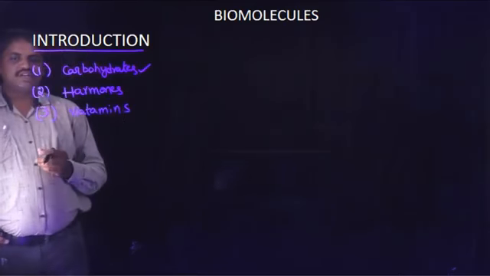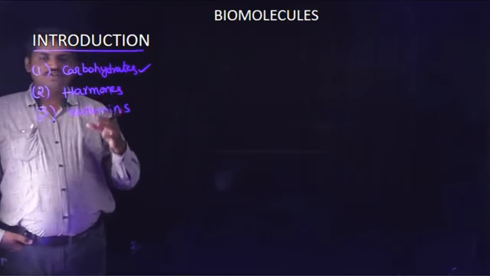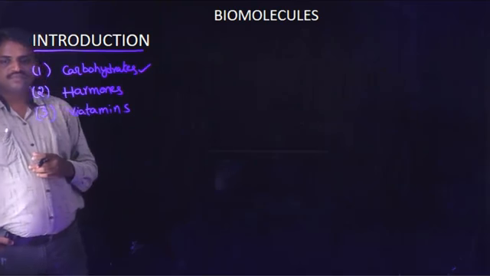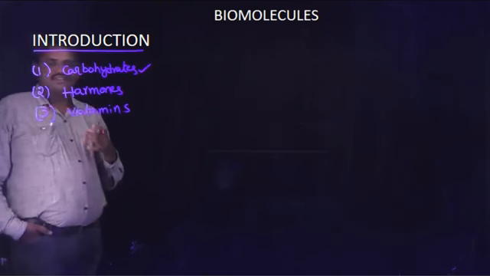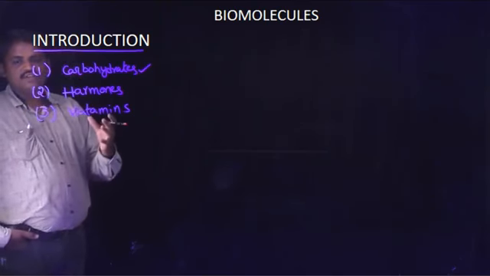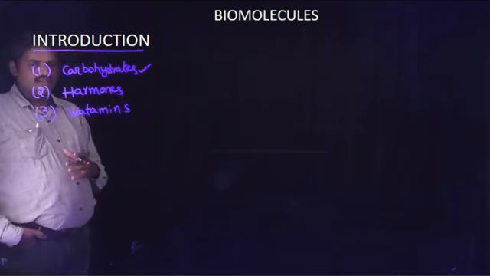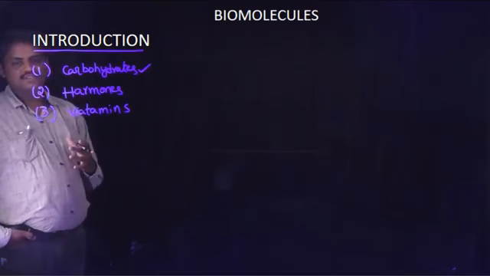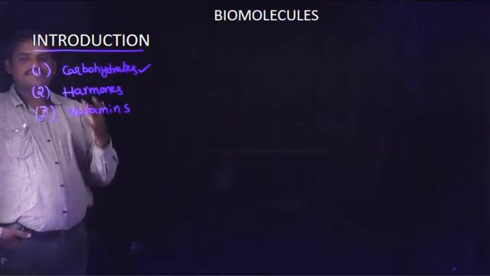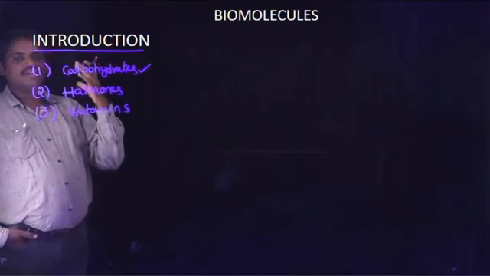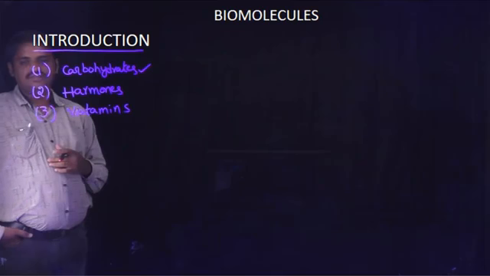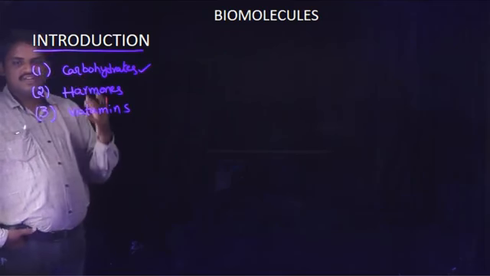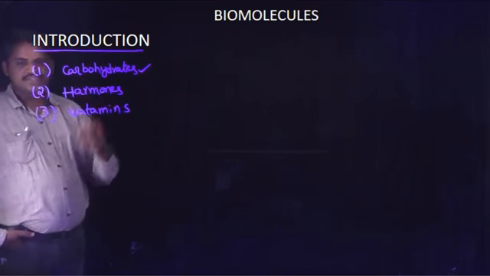These vitamins play a very important role in the human body. If some vitamins are deficient in our body, they create many health disorders. That is the importance of vitamins. These vitamins are one of the categories of biomolecules.